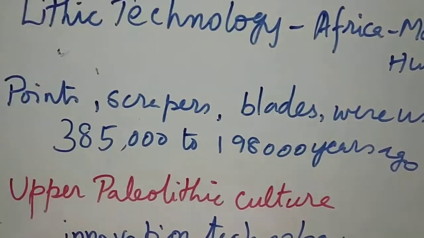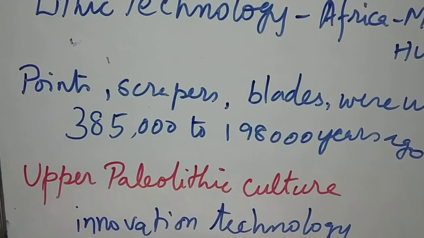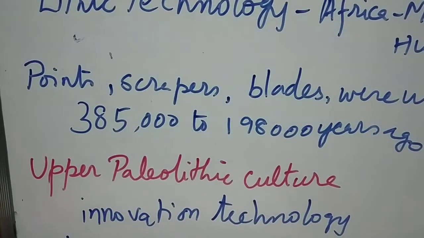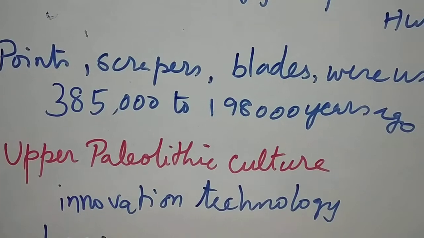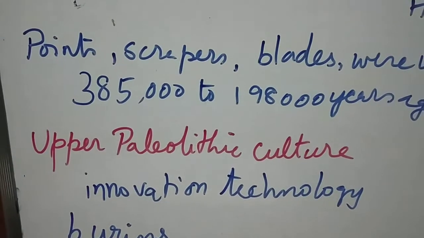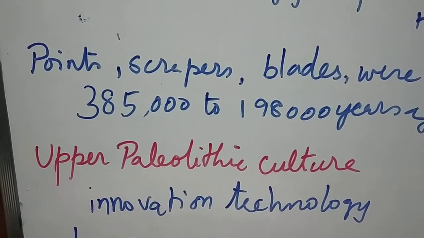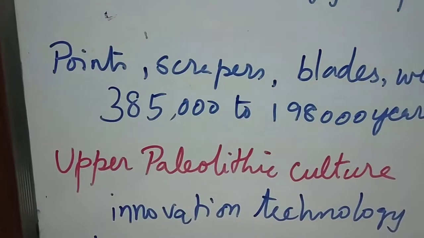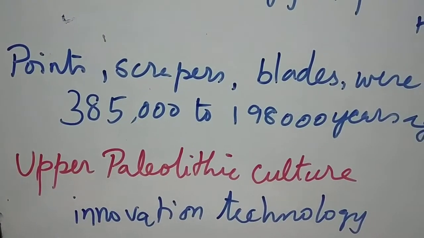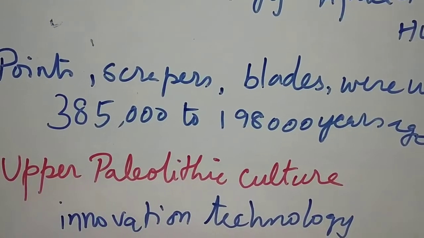Lithic tool we can see in the Levalloisian, which was named after the town Levallois. They started preparing the core. Okay, Levalloisian. This culture was formed between 3,85,000 and 1,98,000 years ago. Here the people are called Neanderthals. They started to bury the dead bodies.